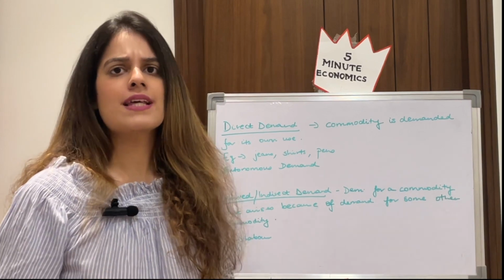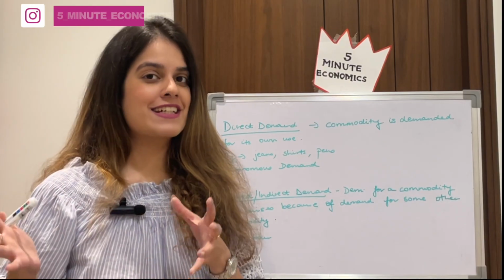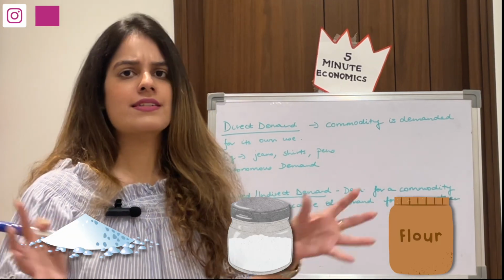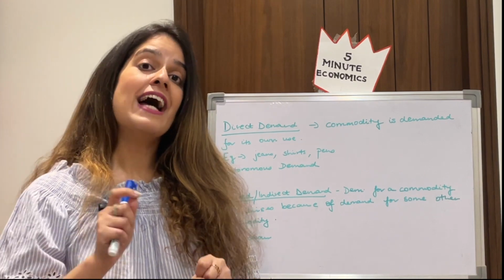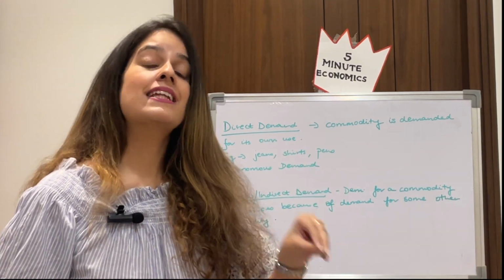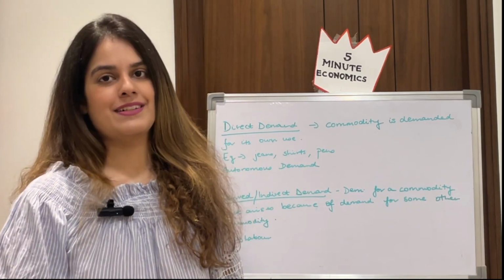For example, when we ask for a chocolate cake, our direct demand is the cake, but when the baker is baking, he wants cocoa powder, baking powder, flour, etc., so many things to put in, right? So in that case, that flour, that cocoa powder, all of that is indirectly or derivedly demanded, whereas cake is the directly demanded good.